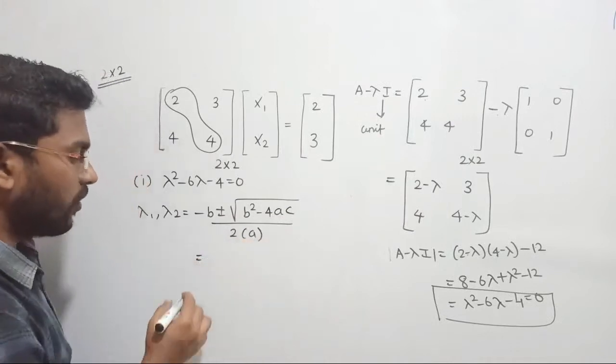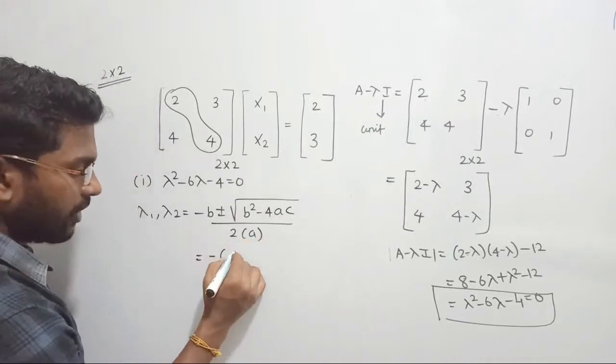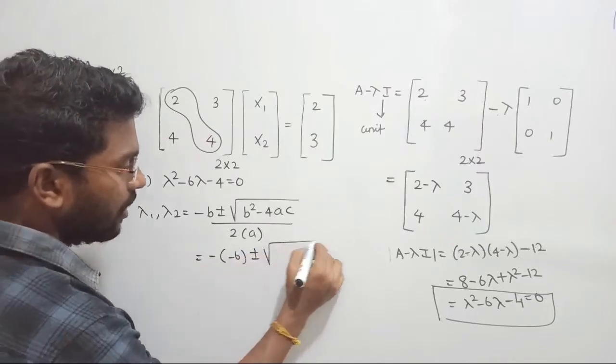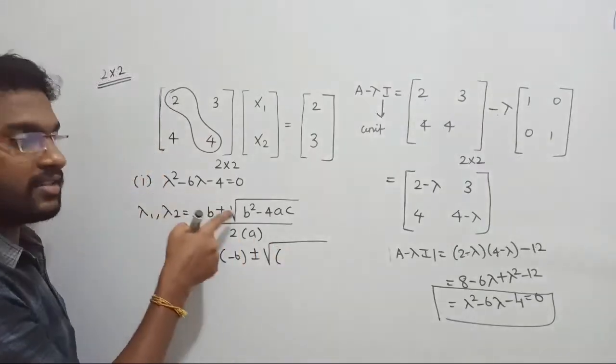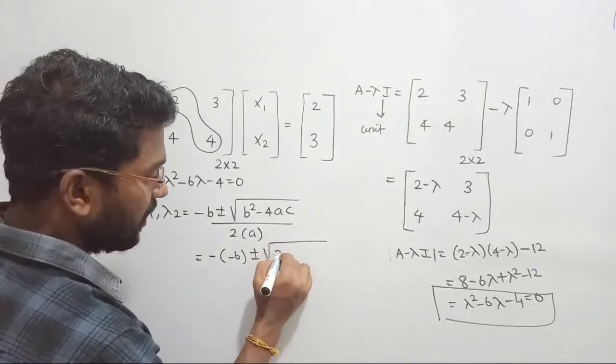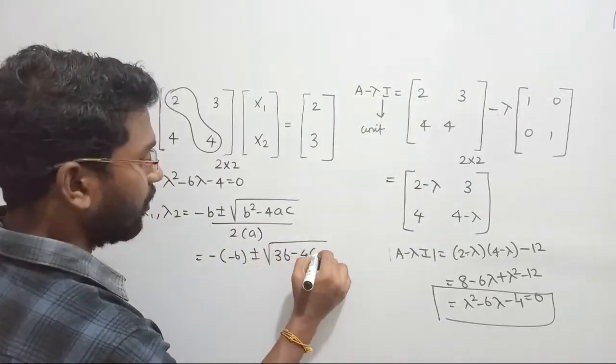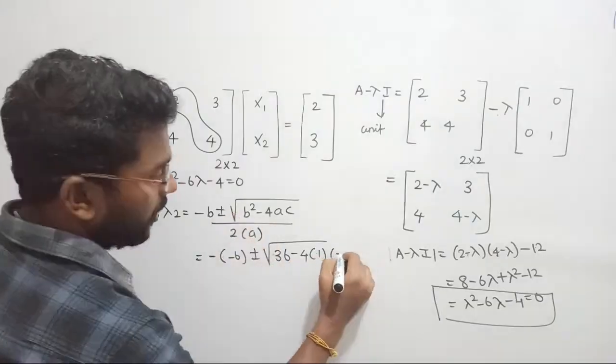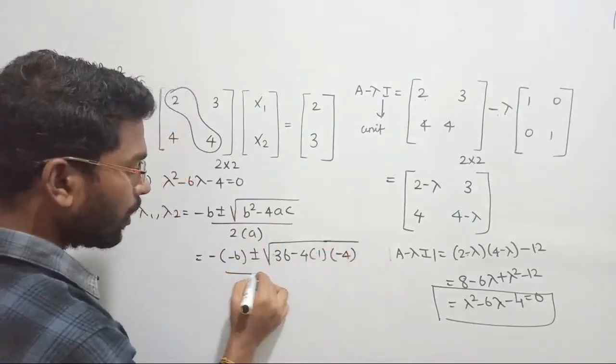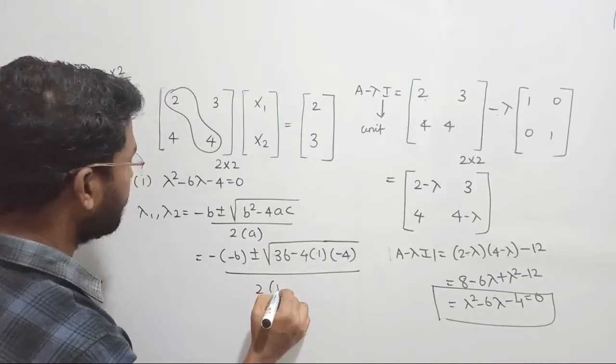So the answer is minus b, that is minus of minus 6, plus or minus under root of b square, that is minus 6 whole square, which gives 36, minus 4. The value of a is 1 and the value of c is minus 4. In the denominator, twice of a is 2.